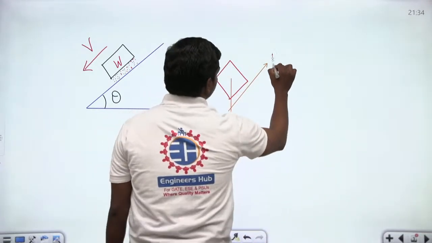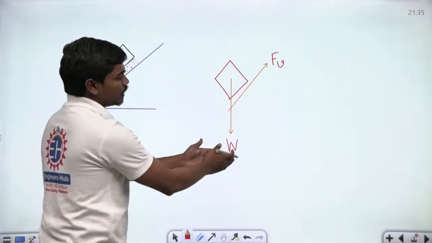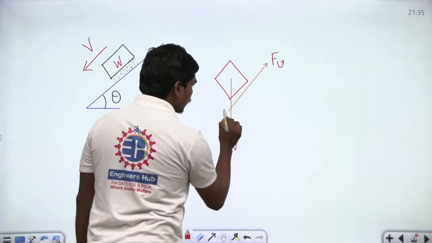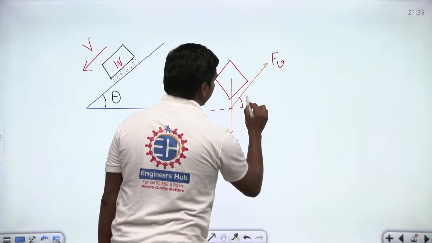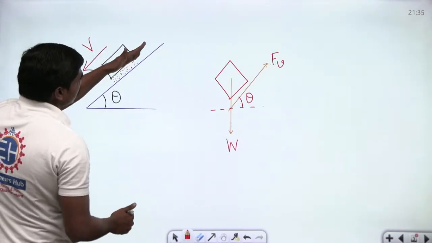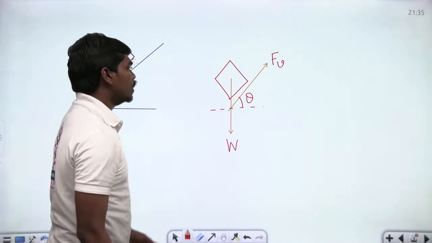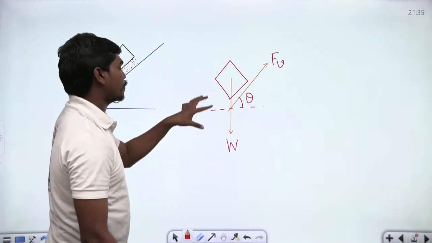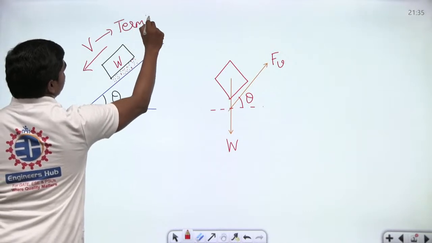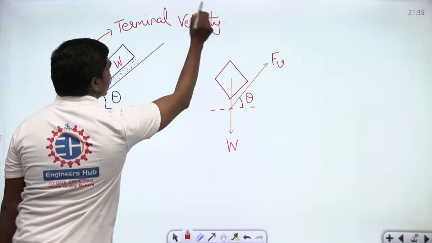This is the viscous force Fv. Under the action of these two forces, the weight acts vertically downwards and the viscous force acts along the inclined plane, at an angle theta to the horizontal, since the angle between the incline and the horizontal is theta. If we apply static equilibrium to this block, then v is the terminal velocity, which means the block is moving at some constant velocity.